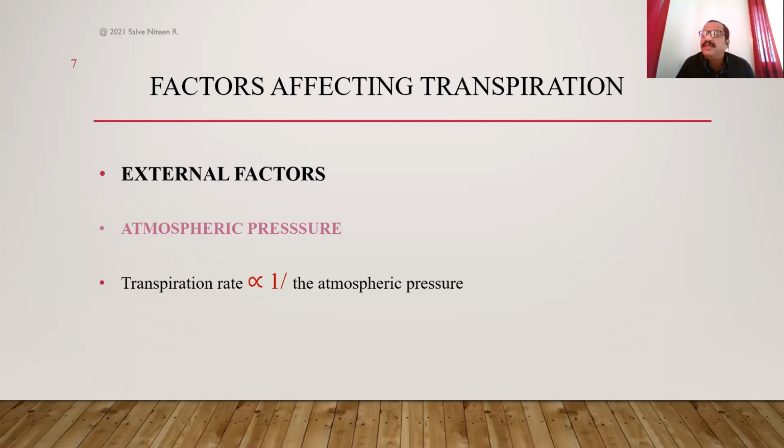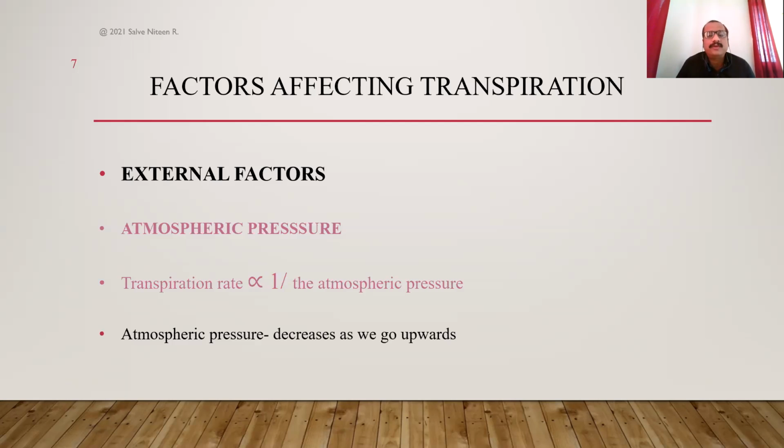That means at the seashore, at the sea level, atmospheric pressure is high, but at high altitude, like the top of the mountains, the atmospheric pressure is less. So if atmospheric pressure is less, then the rate of transpiration is high. This suggests that the plants growing on mountains or high altitude regions have a high transpiration rate, and therefore they try to develop some xerophytic characters in them.